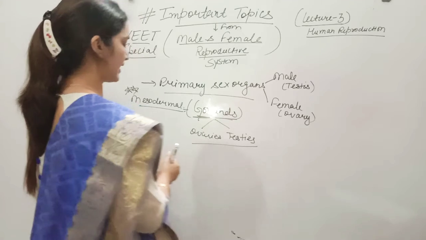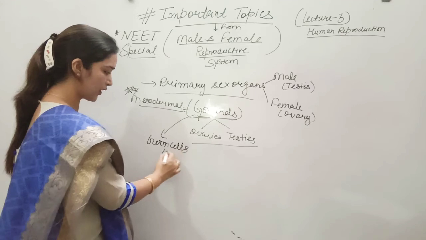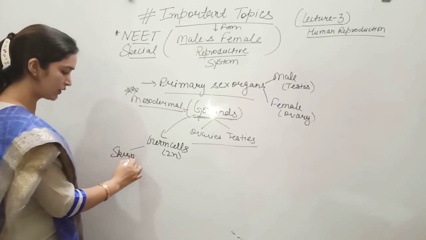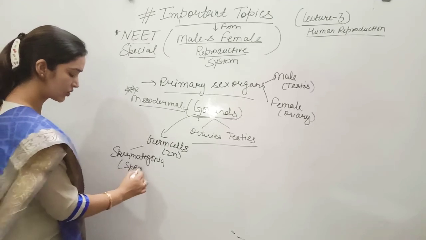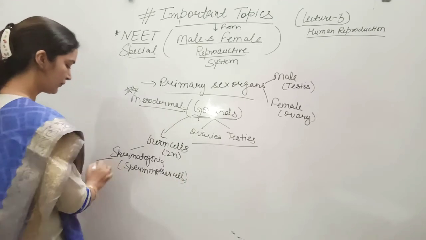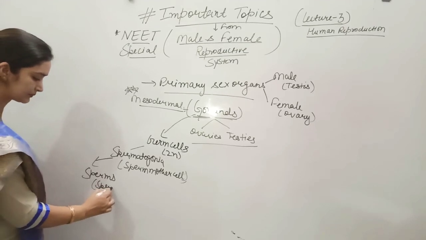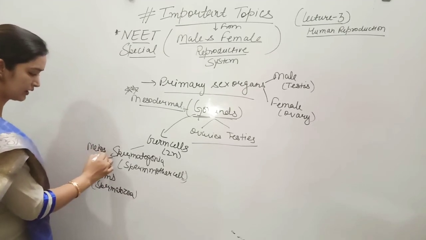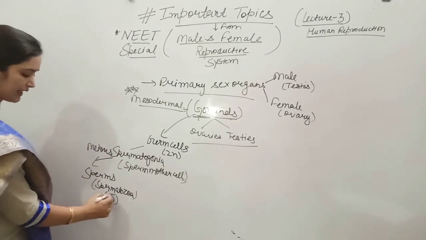Now these gonads have germ cells that are diploid in nature. In males the germ cells are spermatogonia, called the sperm mother cell. This will give rise to sperms, also called spermatozoa, with the help of the process of meiosis. These sperms are gametes, and they are haploid in nature.